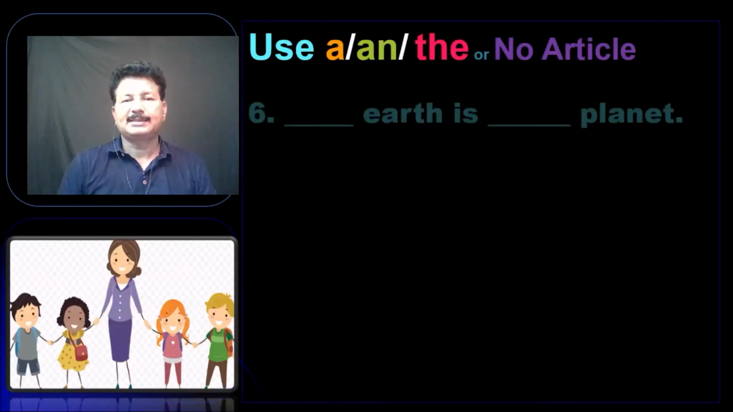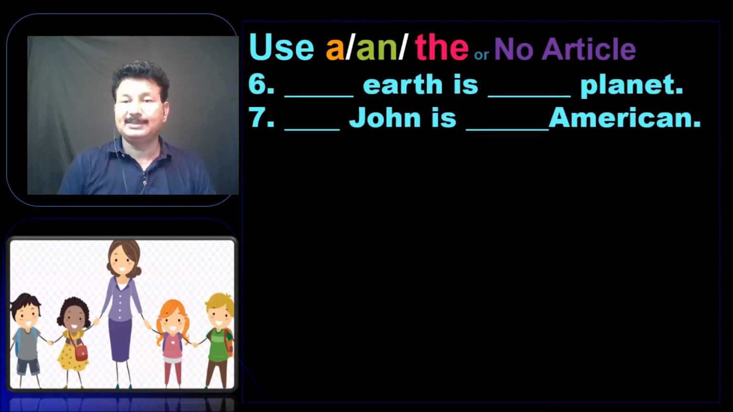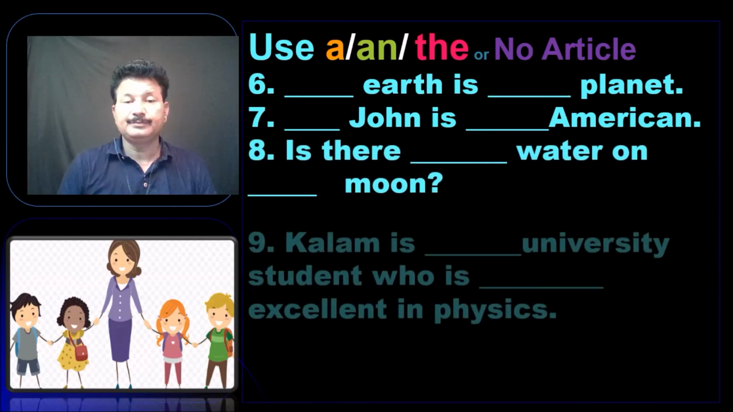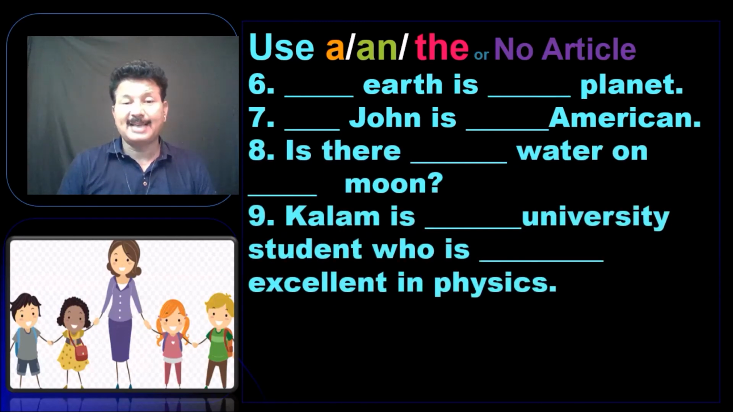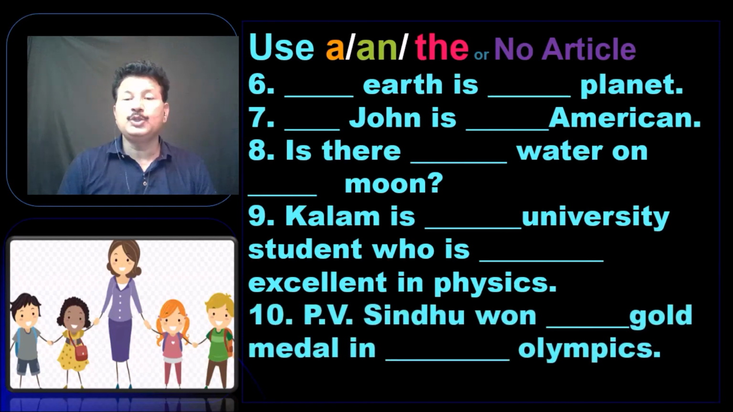Now this is the last exercise. Dash earth is dash planet, dash John is American. Is there dash water on moon? Kalam is dash university student who is dash excellent in physics. PV Sindhu won dash gold medal in Olympics.